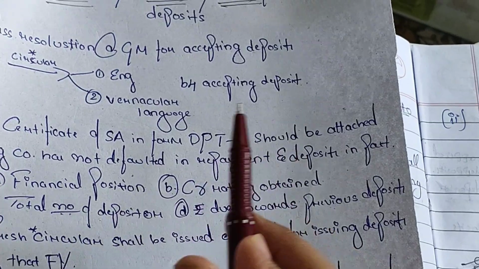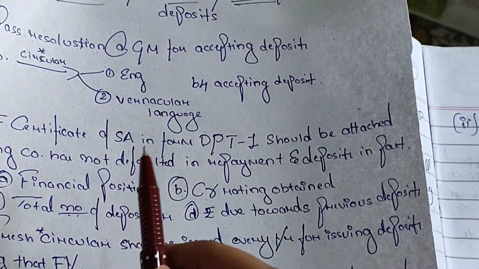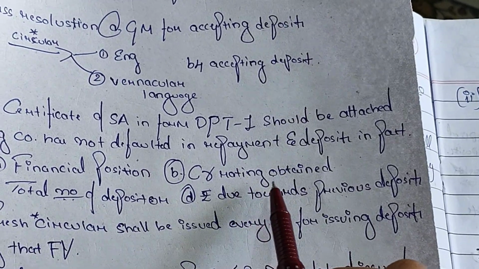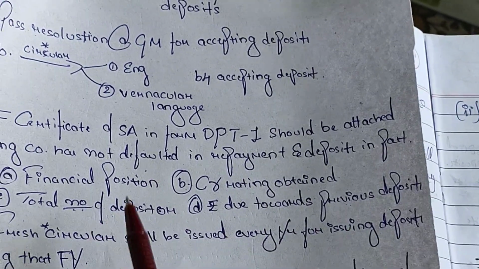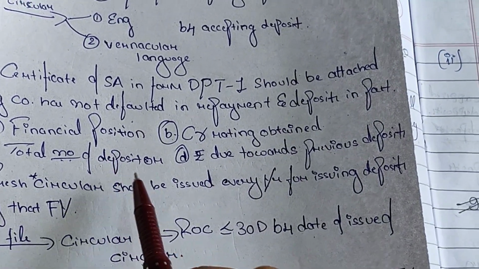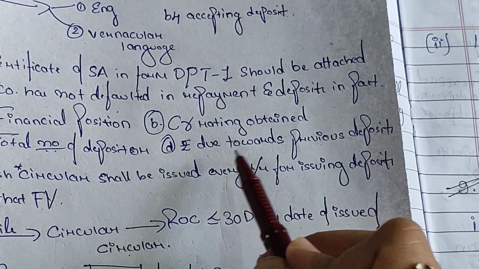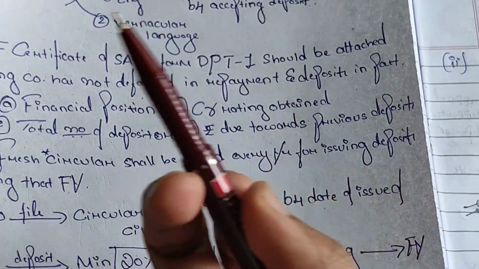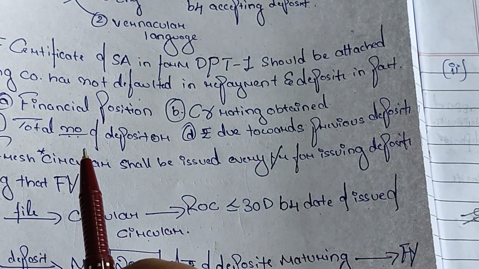The circular shall contain the following. What were those? Financial position, credit rating obtained, total number of debtors, amount due towards previous deposits, and other particulars as prescribed.